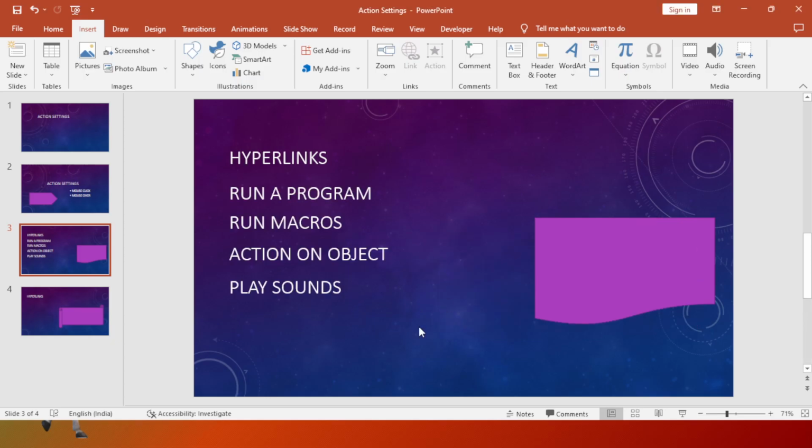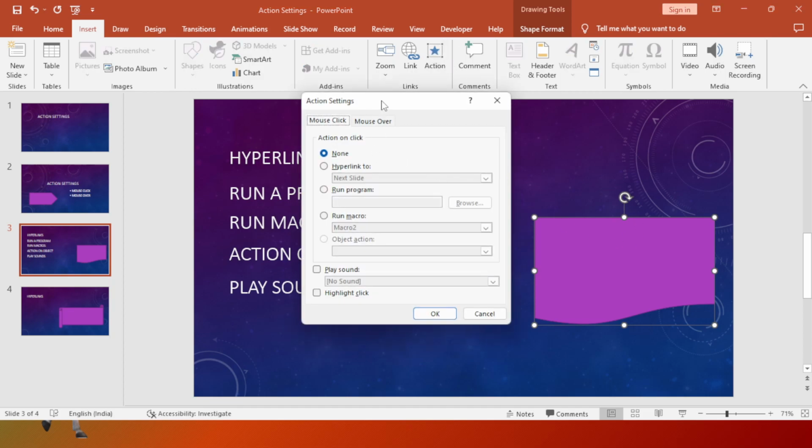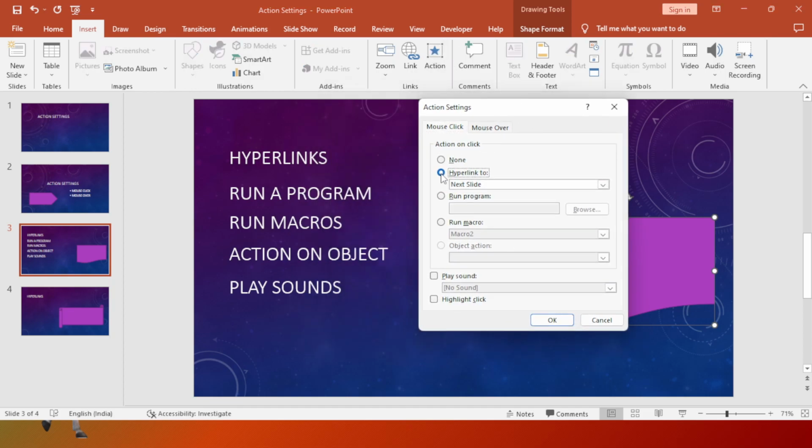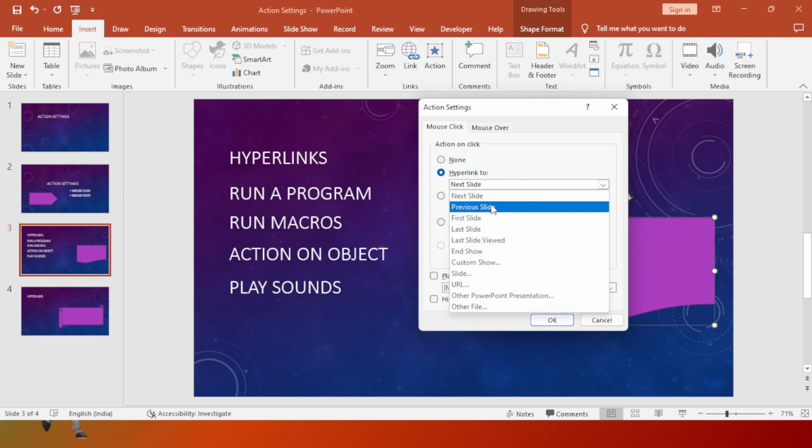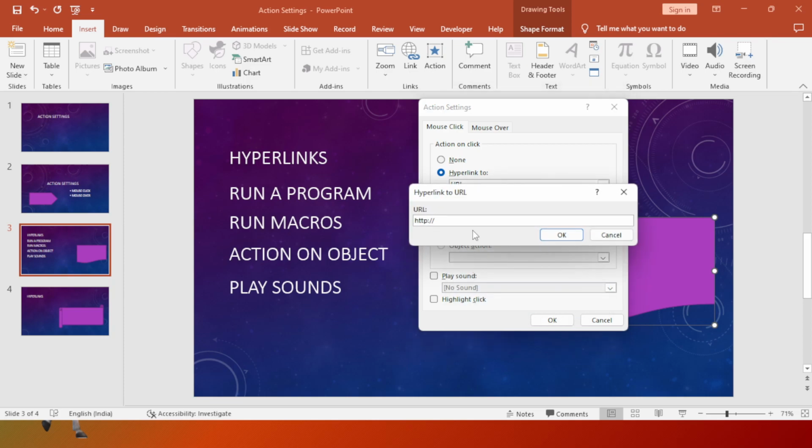Yes, we have some more options on this hyperlink. If I click on this, you observe that this is the previous slide. In the same way we can have first slide, last slide, and so on. Then you have the URL. Let me put a very simple URL here. I'll try to put google.com.